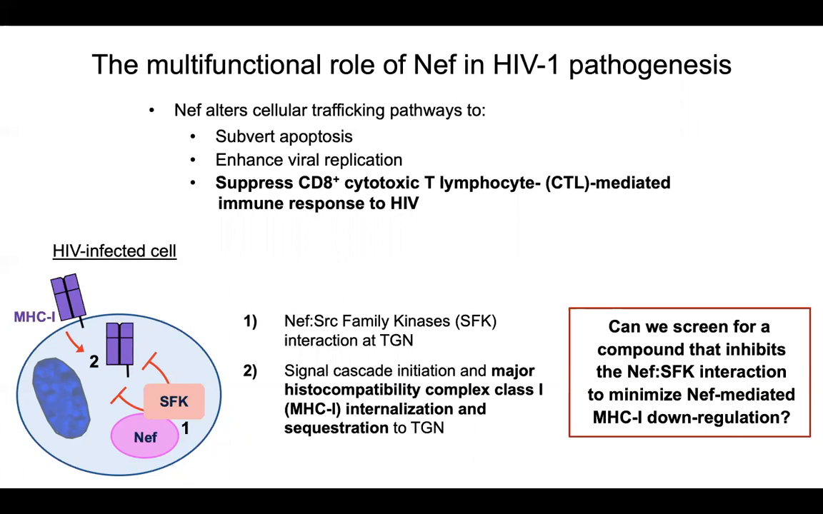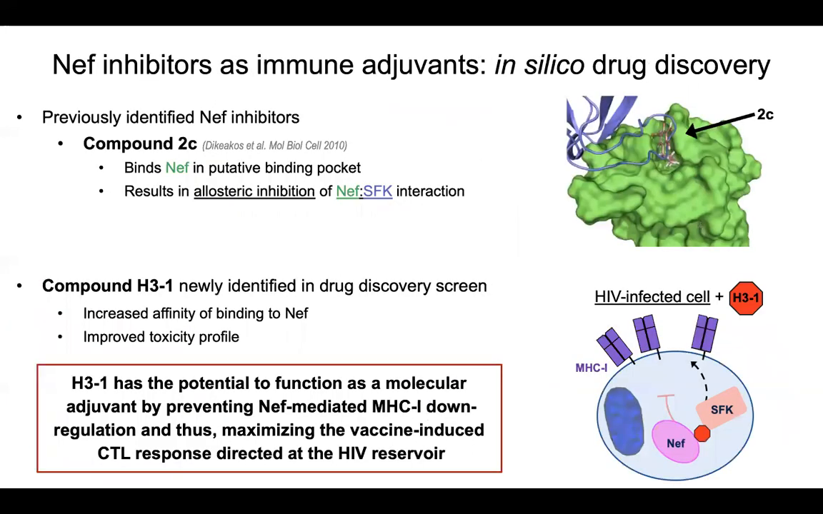This led us to the idea that if we conduct a screen to identify molecules that inhibit Nef-SFK interaction, we can prevent MHC class I downregulation, and thus these inhibitors could function as molecular adjuvants. An in silico drug discovery screen has previously been employed and successfully identified a Nef inhibitor termed compound 2C. 2C binds a putative binding site of Nef identified by the black arrow in the upper right figure, and this binding allosterically inhibits Nef from interacting with SFKs.